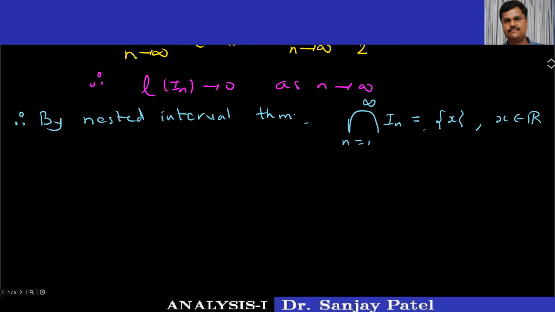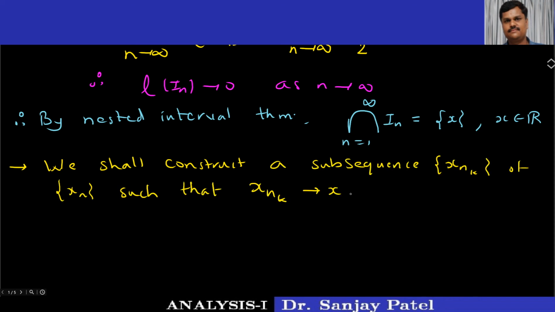What we are going to prove is this. Next, we shall construct a subsequence. So remember, the theorem is not over. We shall construct a subsequence, say xnk, of the sequence xn such that xnk converges to this number x.